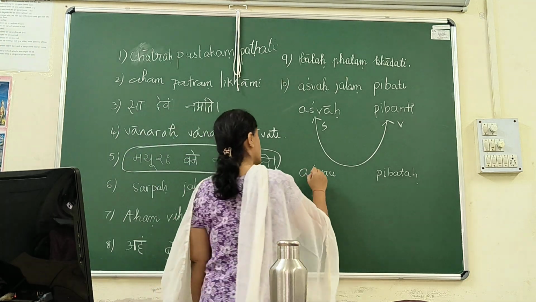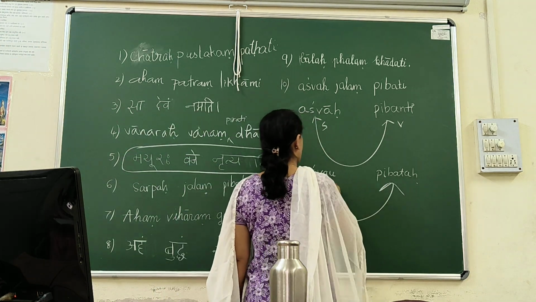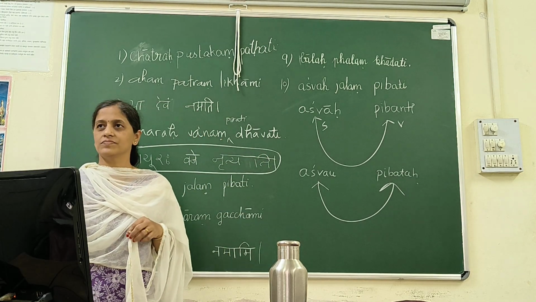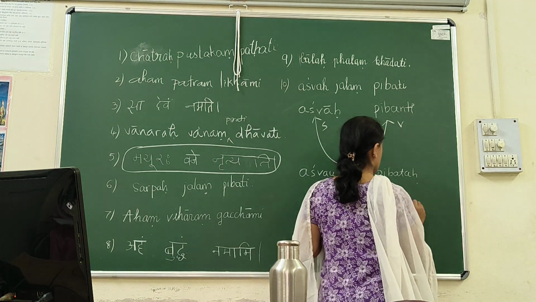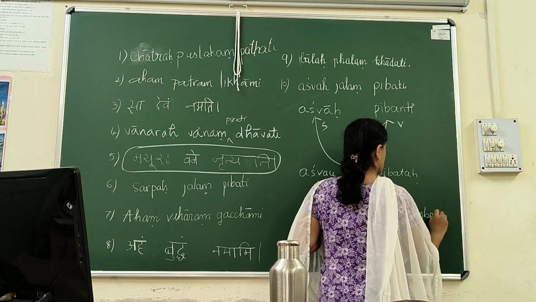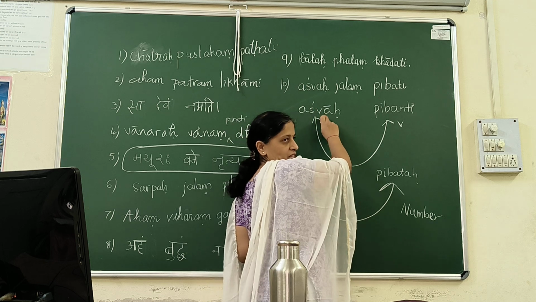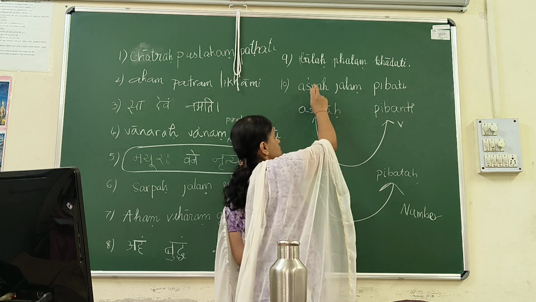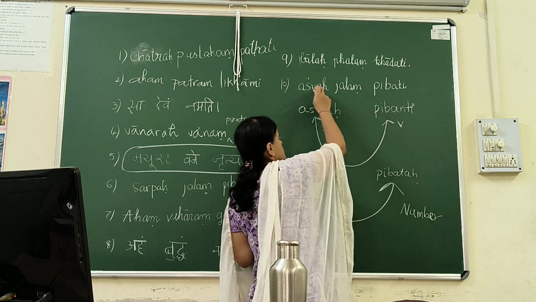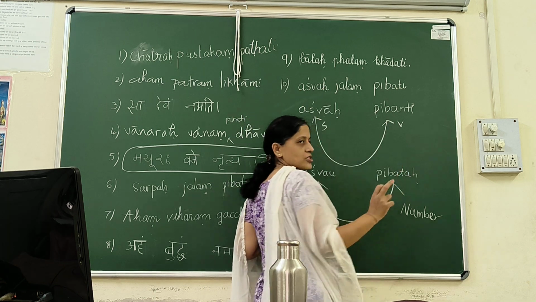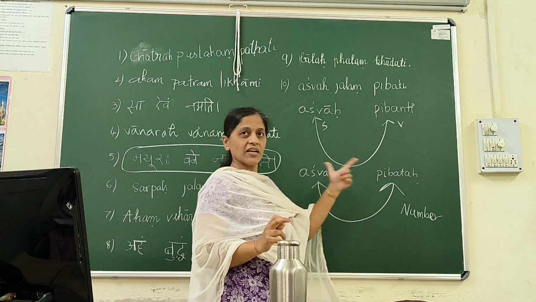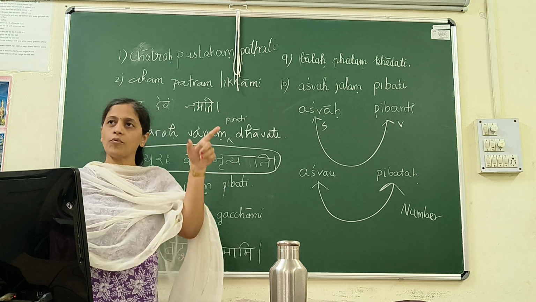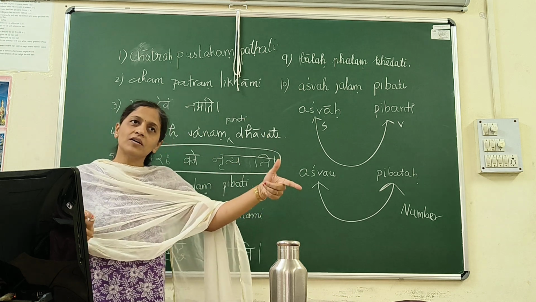So again there is a relation between subject and verb. And what is that relation? It is a number relation. Number relation means what? The moment you change the number of the subject, you need to change the number of the verb. The moment you change singular to plural, the verb changes. So there is a relation between subject and verb, and that relation is number relation. Whatever is the number of the subject should be the number of the verb.